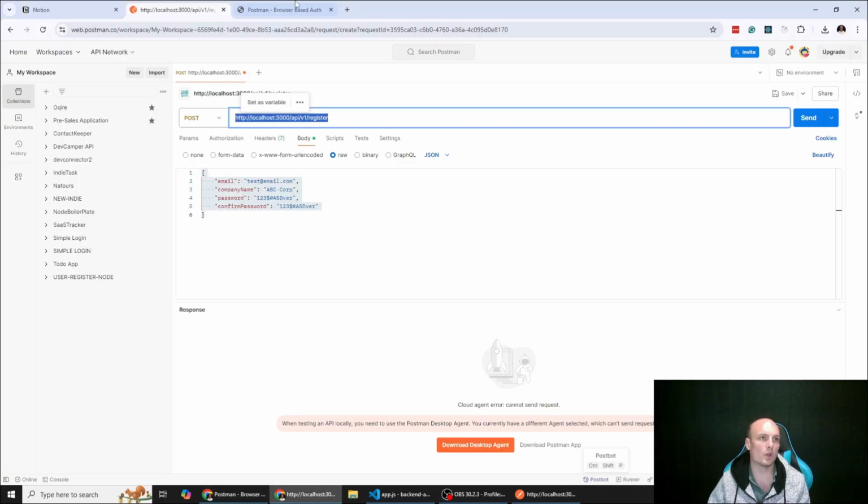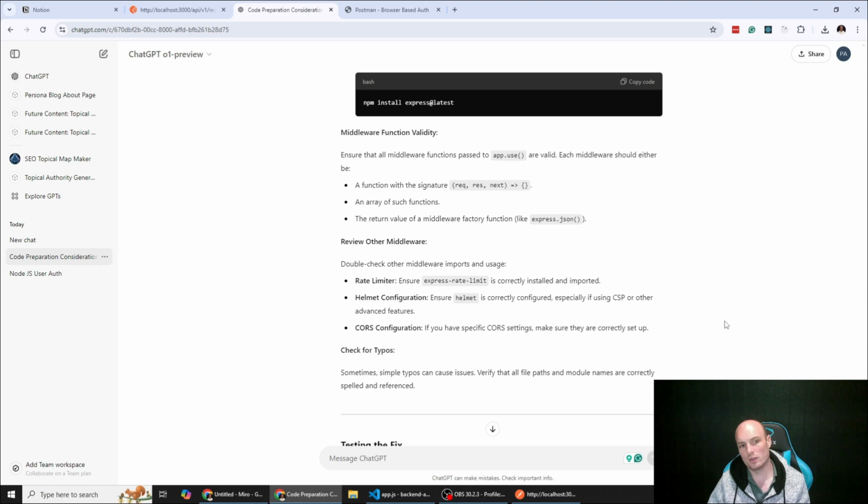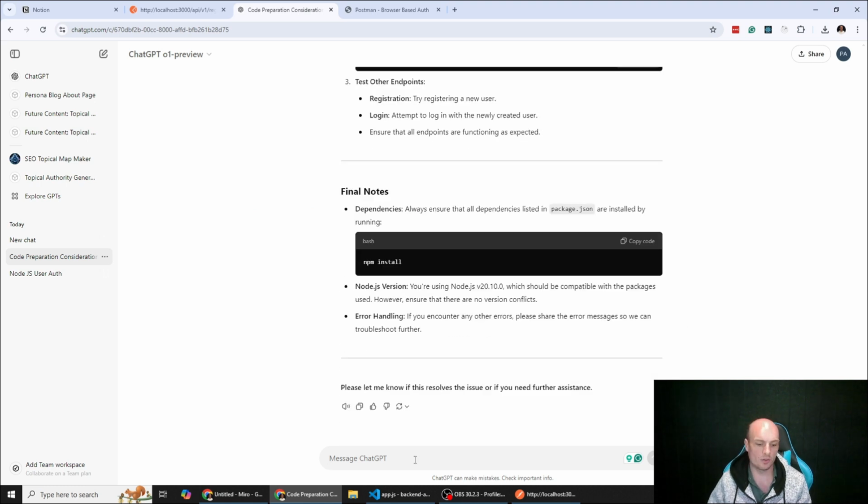I think I know what it is and why it's doing it, but I think it's probably related to some of the middleware and the sanitization. But we will just say, when I try and call API endpoint, I get this message.